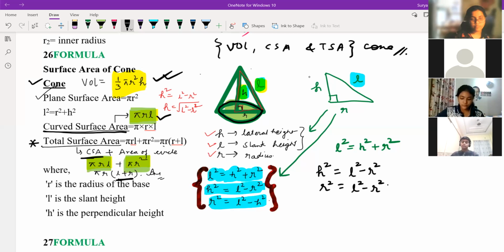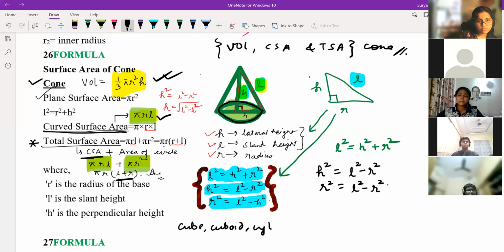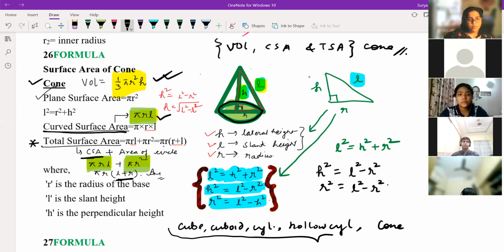So till now we have read cube, cuboid, cylinder, then hollow cylinder, and then cone, right? These 5 points we have read till now.